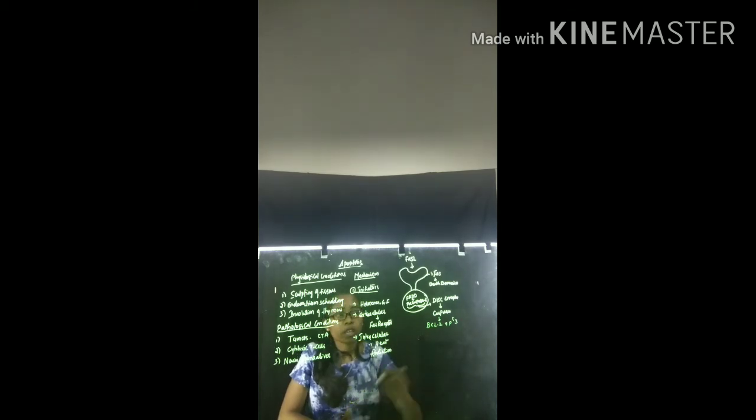First we will see what this BCL2 is. This BCL2 gene is present on the outer membrane of the mitochondria. Where is it present? On the outer membrane of the mitochondria, and it has two effects. It can act as an activator of apoptosis, or it can act as an inhibitor of apoptosis.